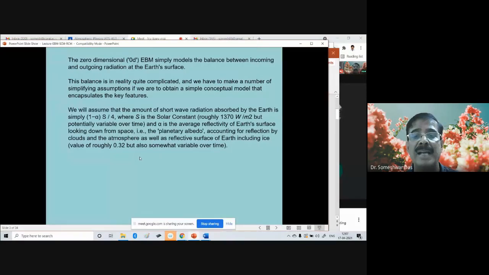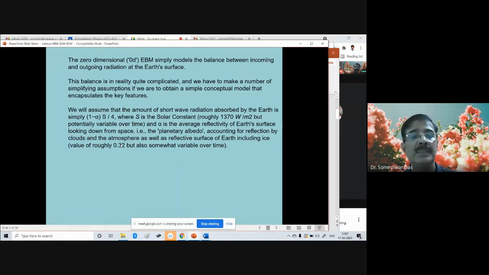Its value is roughly 0.32, but again it can also vary somewhat with time.